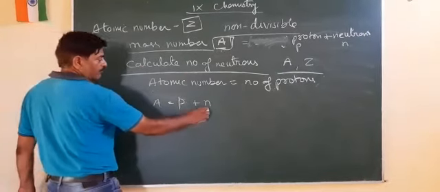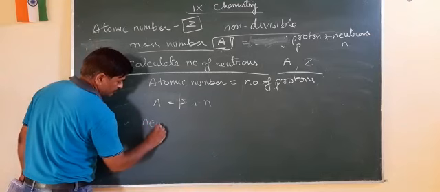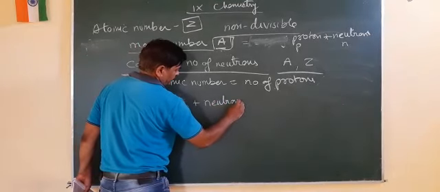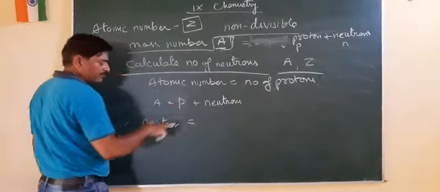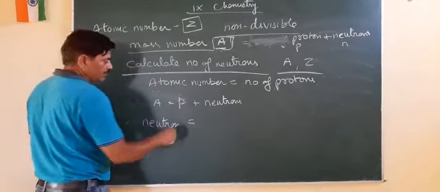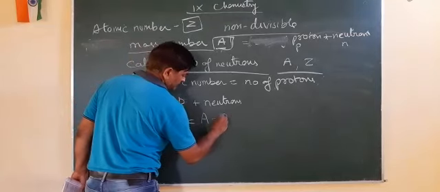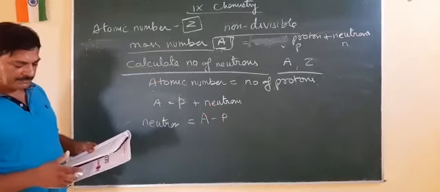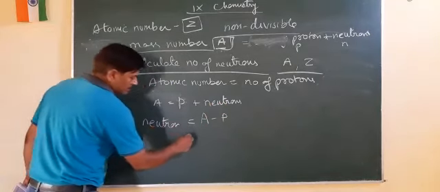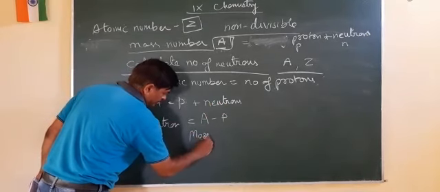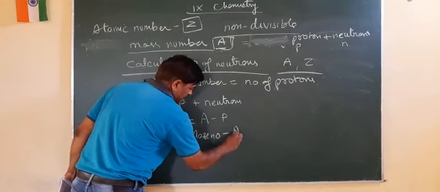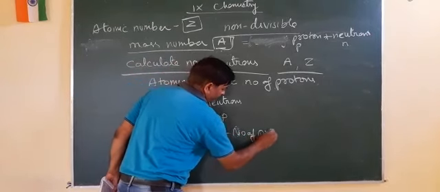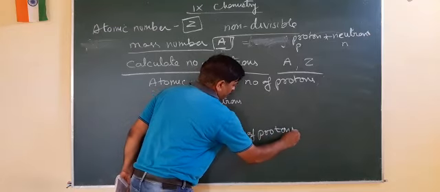So if I want to find out neutrons, neutron will be equal to A minus P. A is the mass number, minus the number of protons.